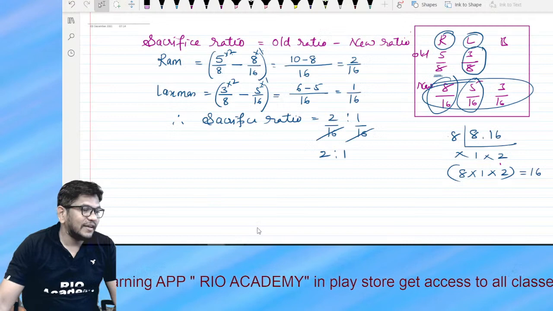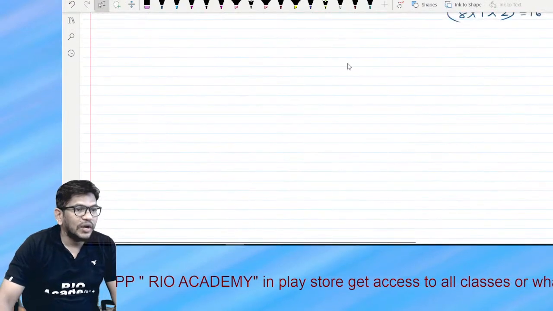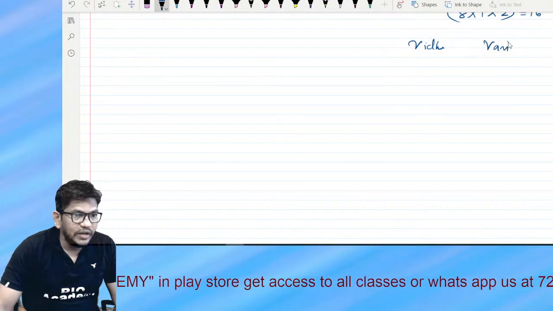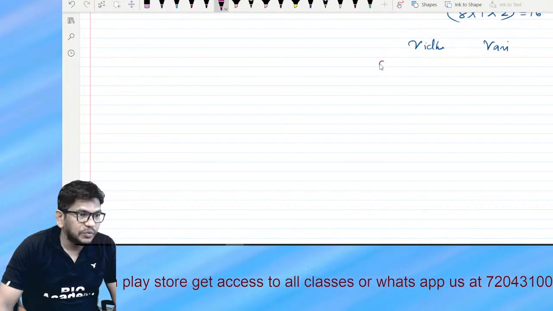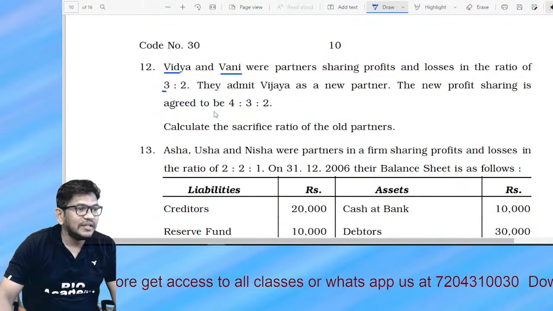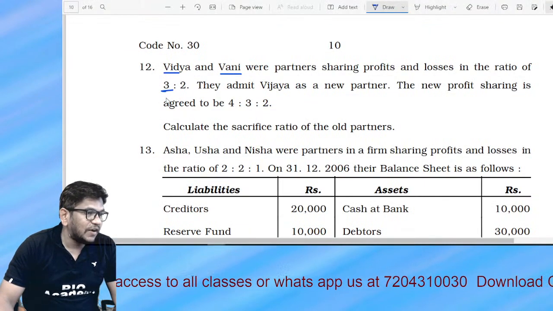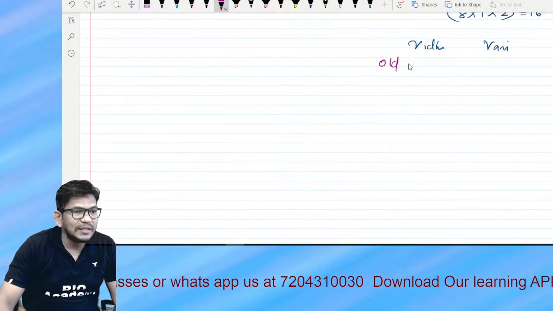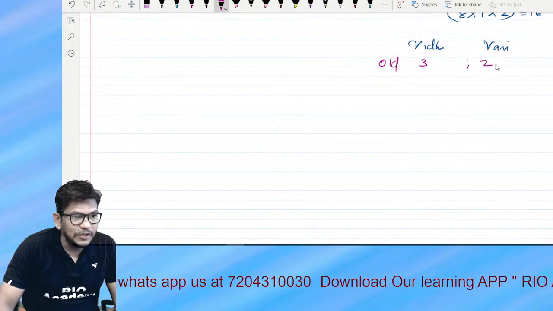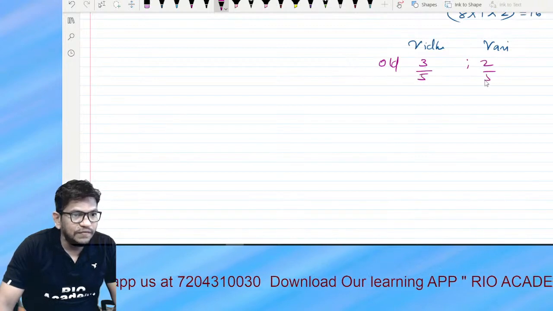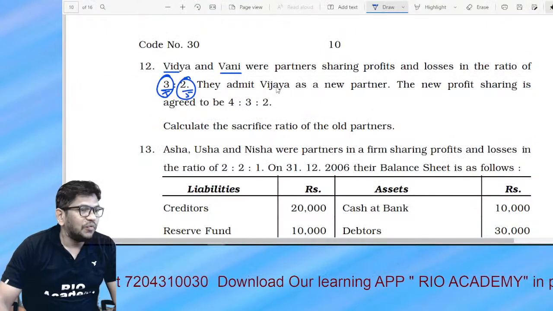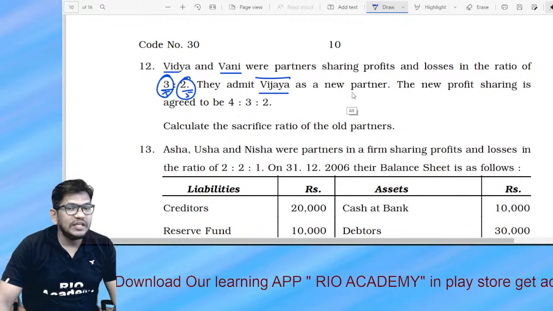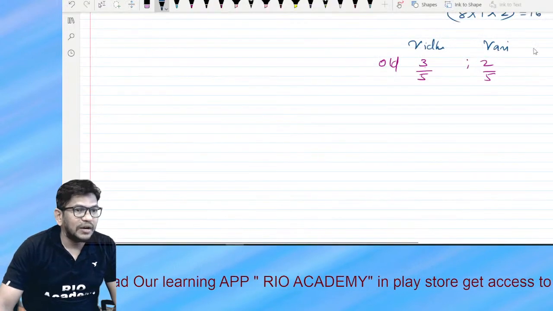Okay, I'll write it here. Just have a look. Who are the old partners, my dear student? Vidya and Vani. What is the old ratio? The old ratio is given, right? 3:2, which means 3/5, 2/5. Correct? Very simple. 3:2 they gave. 3 plus 2 how much? 5. Next, who is admitted? Vijay is admitted. Vijay is the new partner. Okay, no problem. Perfect.